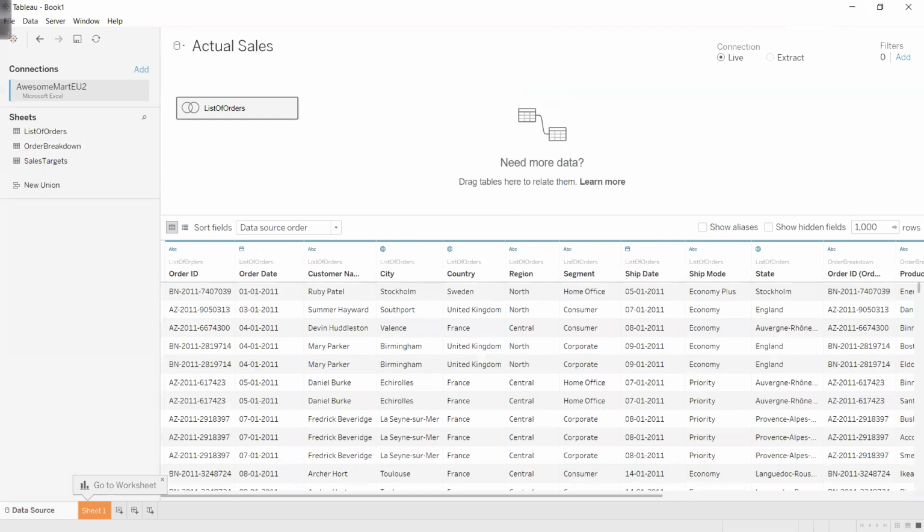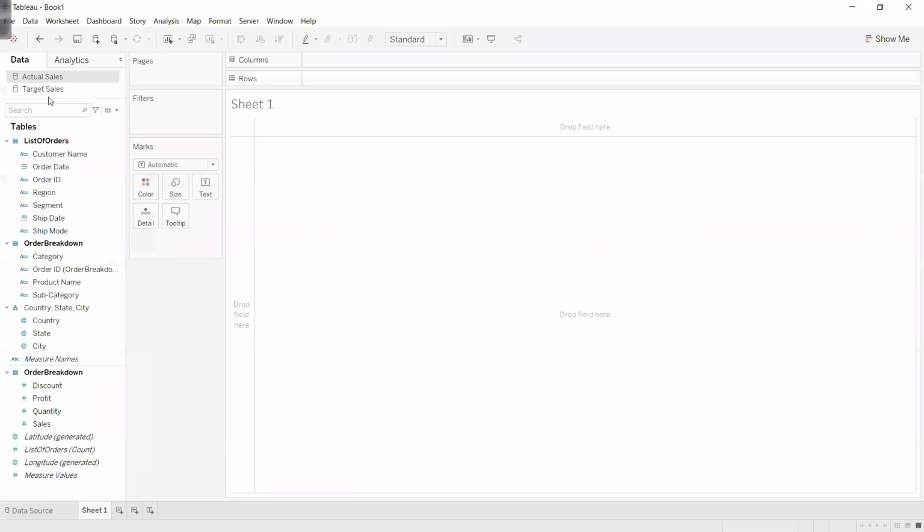And now when I go to sheet 1, you can see I have actual sales and the target sales both with us. And you see I did not lose any column. Order date is there, order ID is there, customer name is there, region is there, segment is there, every column is there. I will drag order date because I want to know over the period of time what is the target and what is the actual sales.